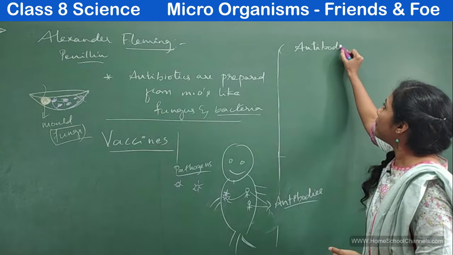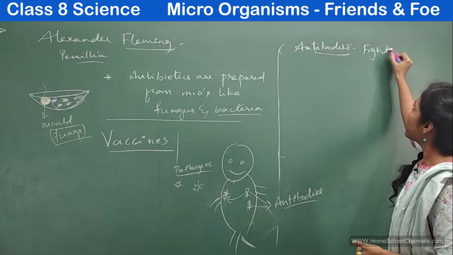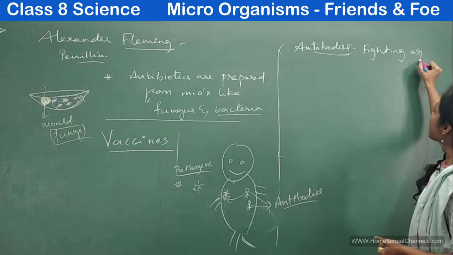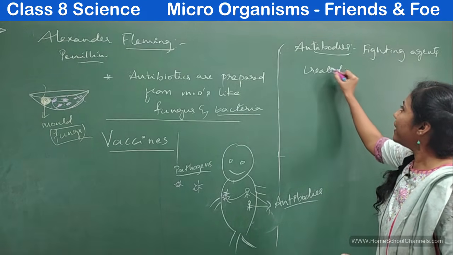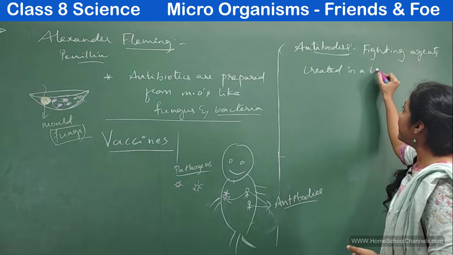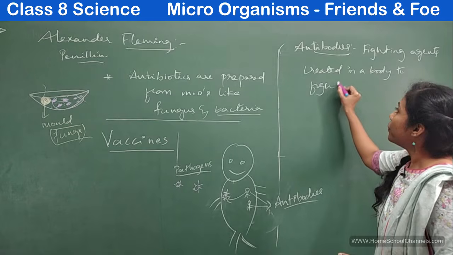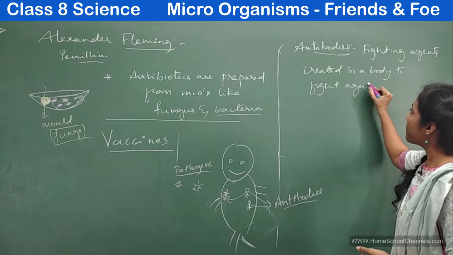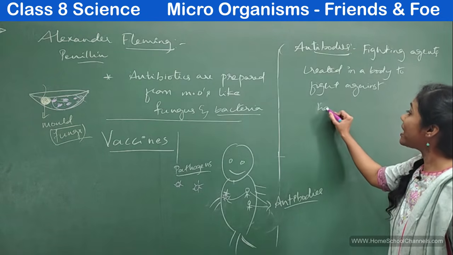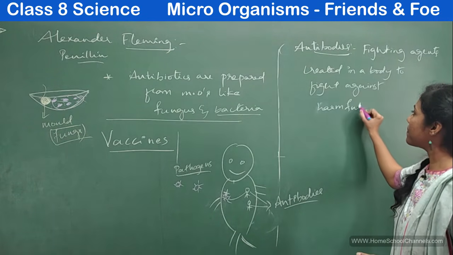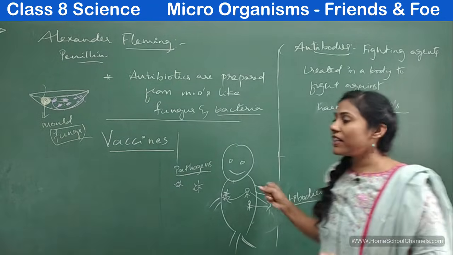They are fighting agents created in a human body to fight against harmful microorganisms. So these antibodies would fight.